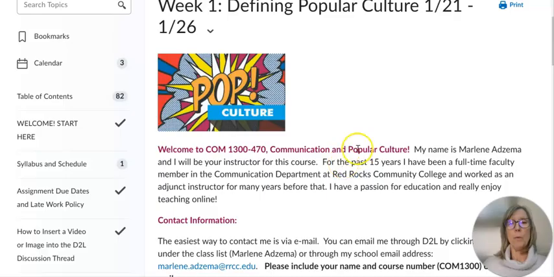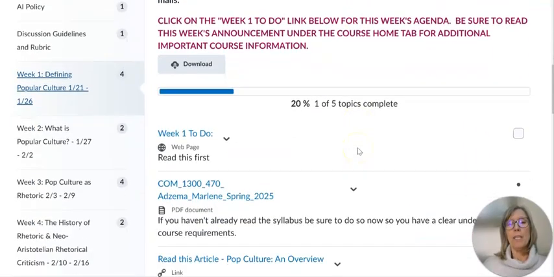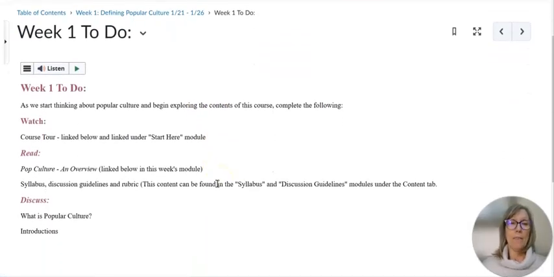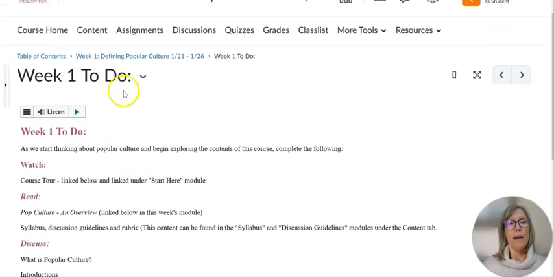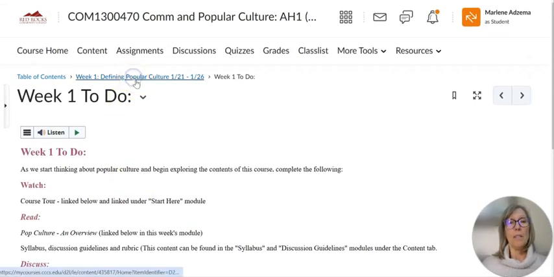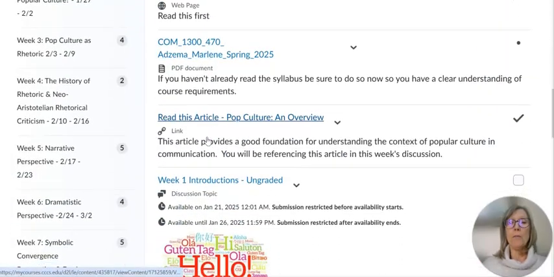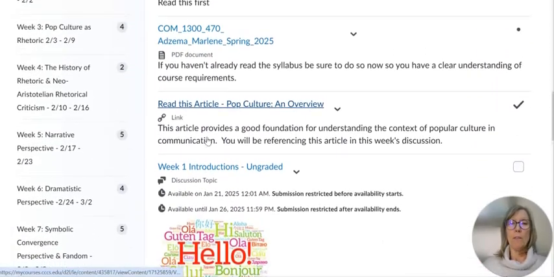Here we'll look at the week 1 module. This first week, and you'll see under each weekly module a to-do list. So if you look at that to-do list, you'll see what's happening that week, what's due that week, and then you can go back on here, click on the blue hyperlink. That'll bring you back to that week's module. Everything you need for that week will be found in the module.